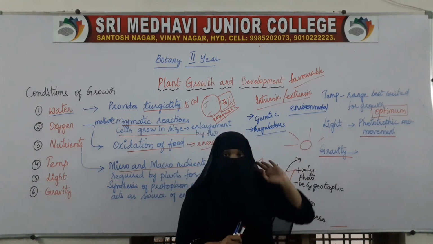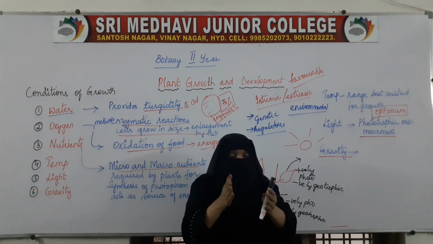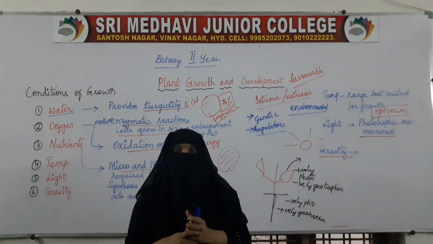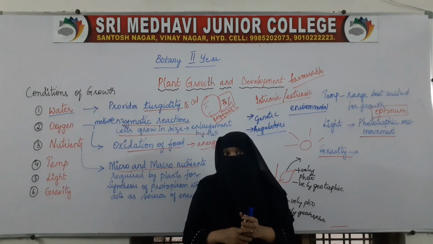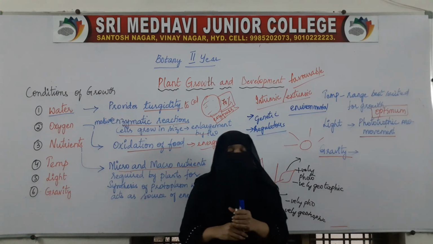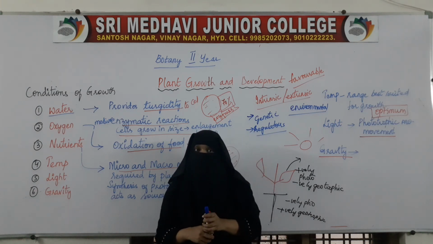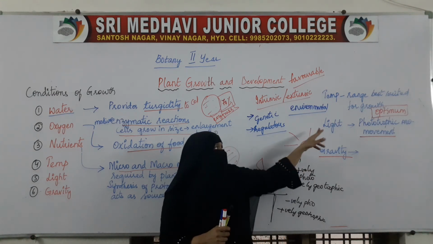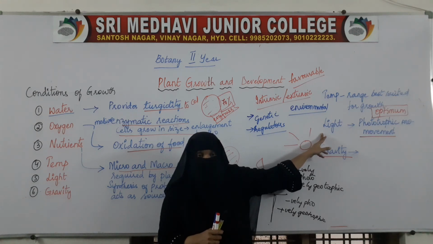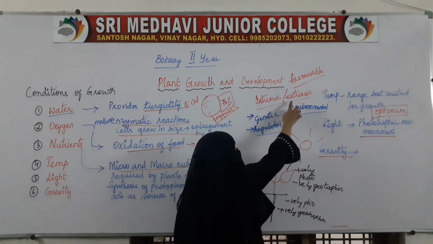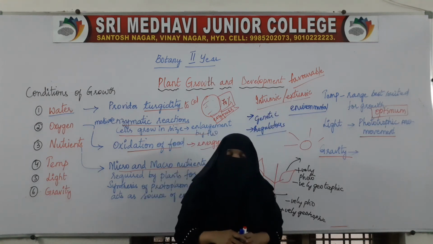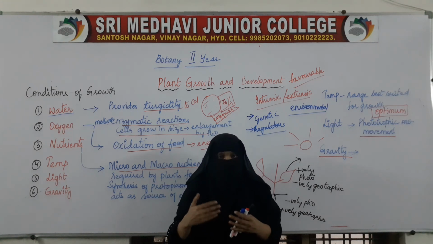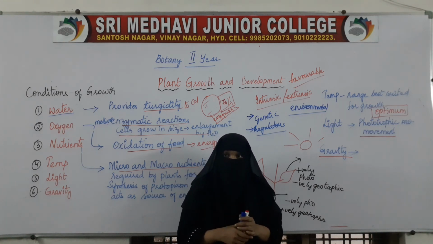Light is also essential because the stem tends to bend in the direction of the light, and light also plays a major role in the process of photosynthesis, by which plants produce the food and all the other living organisms will get the food, and that photosynthesis is only because of the light. So these are the extrinsic conditions which are required for the growth of the plants. We will study a little more about them in the coming topics.